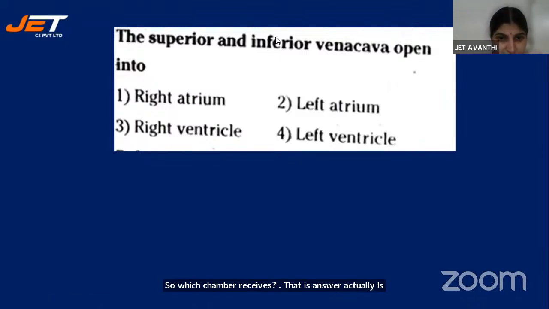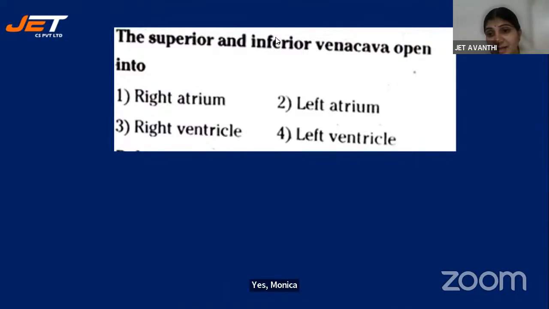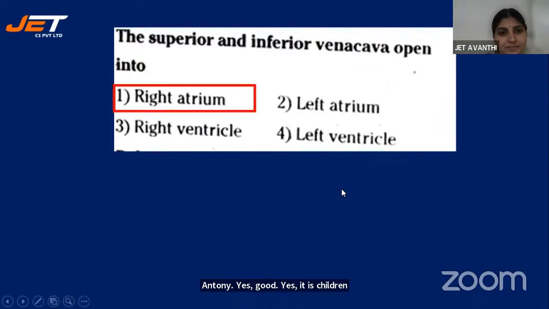Yes, Monica. Yes, Avanti. Very good. Jessica. Tirupati, no, it's not 3. Anthony, yes, good. Yes, it is, children, right atrium. Right atrium is the correct answer.